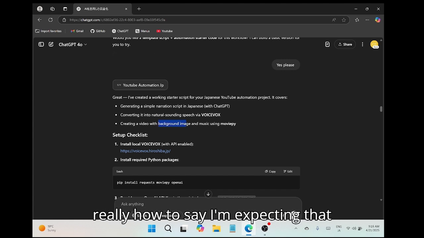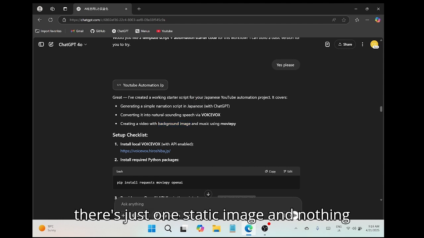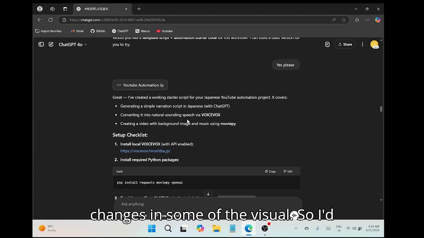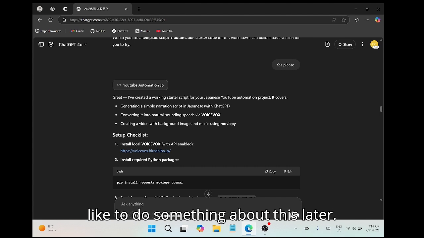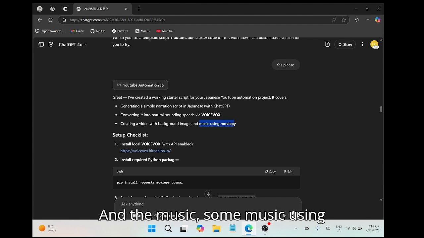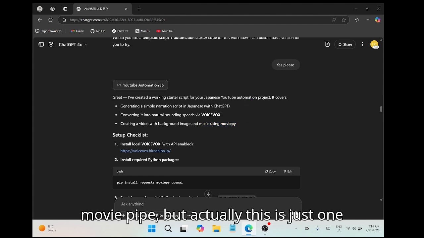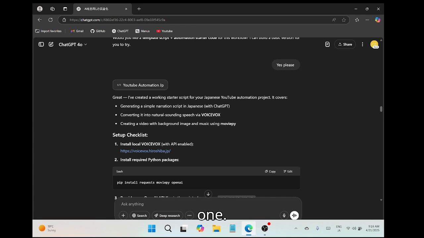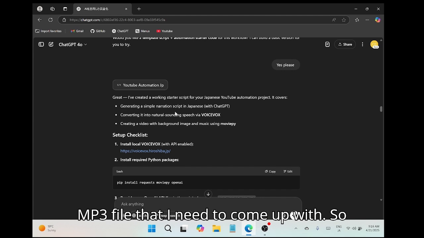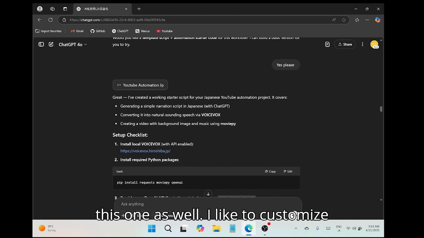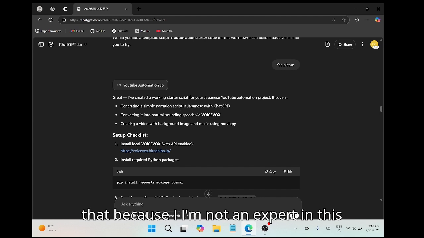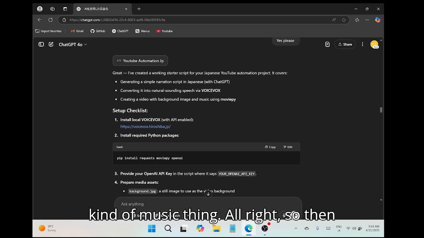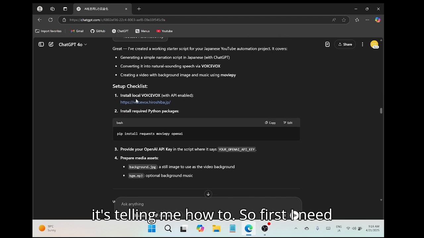So this one is not really, how to say, I'm expecting that there's just one static image and nothing changes in terms of visual. So I'd like to do something about this later. And the music, some music using MoviePy, but actually this is just one MP3 file that I need to come up with. So this one as well, I'd like to customize because I'm not an expert in this kind of music thing. All right.